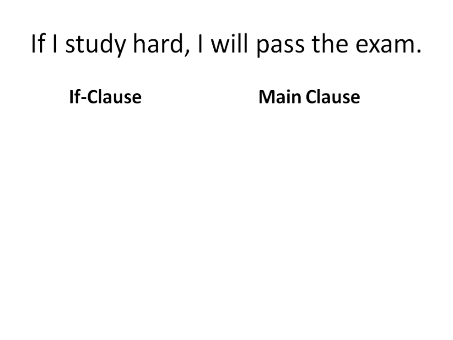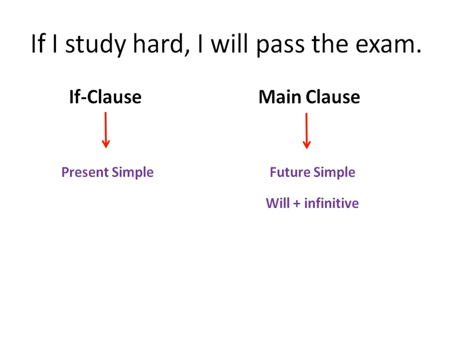Okay, so in these sentences, it's very important to know how we form the verbs and which tenses we use. As I said, the first conditional, like zero conditional, has two parts, if clause and main clause. In the if clause, we use present simple, I study. And in the main clause, we use future simple, which is will plus infinitive form.